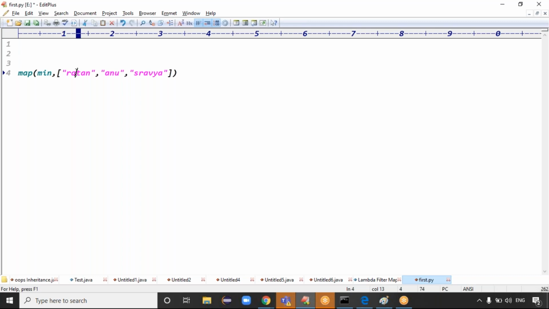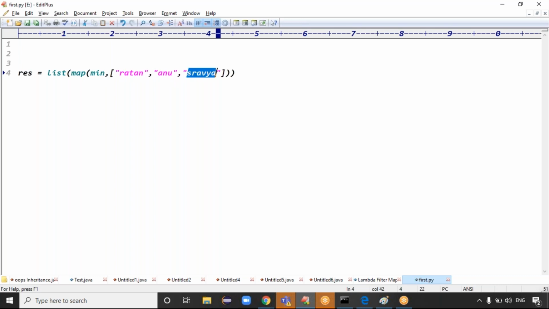This logic is applied on every element or not? If this logic is applied on every element, then what is the expected output? Tell me now. I need the output, result, in which format here? List format. This is called the input, guys: Ratan, Anu, Shravya is the input, and this is called the minimum function. Then the minimum function is applied on every element. Here the minimum is A, here the minimum is A,